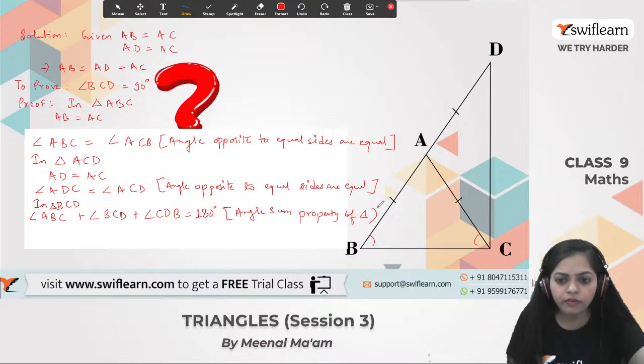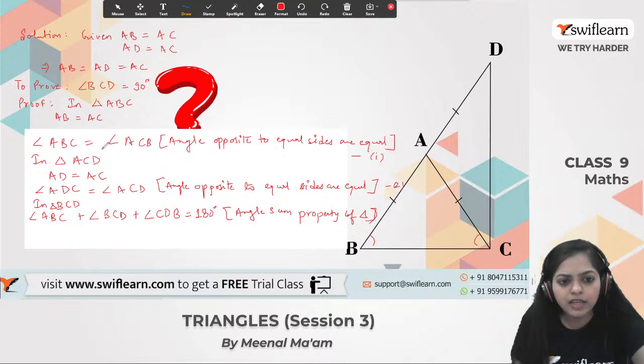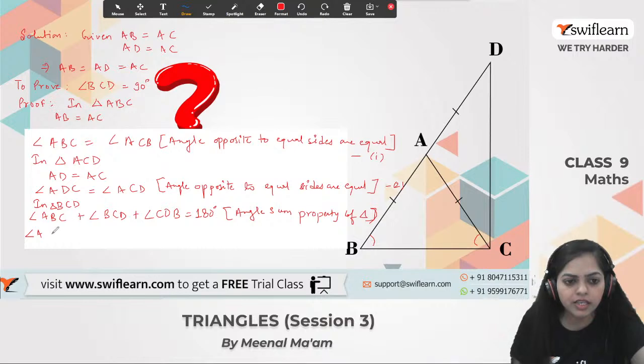Alright, so by the angle sum property of triangle, and we have this first equation and this second equation. Angle ABC is equal to angle ACB. So can I replace angle ABC by angle ACB? Any problem? No. Angle ABC equals angle ACB from the first equation.